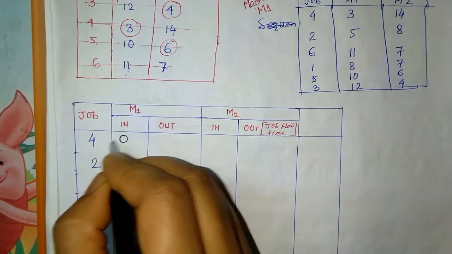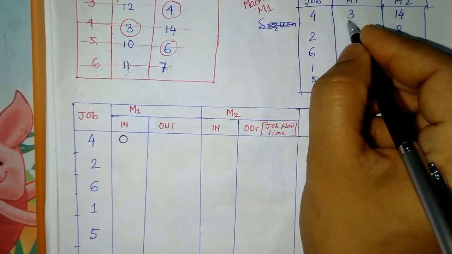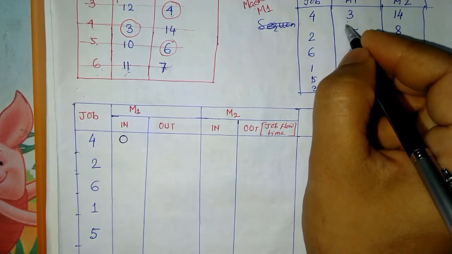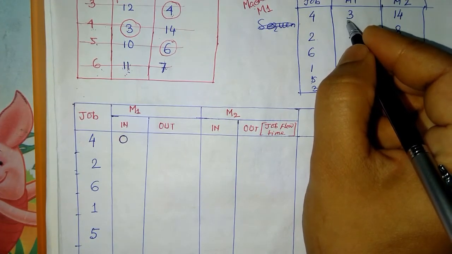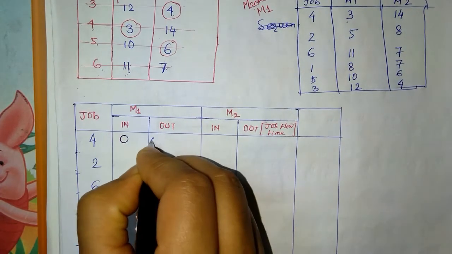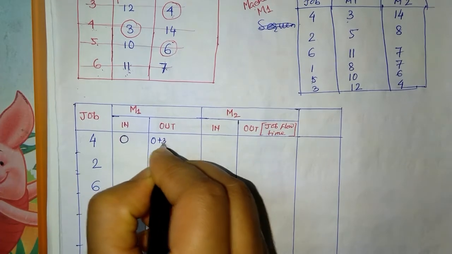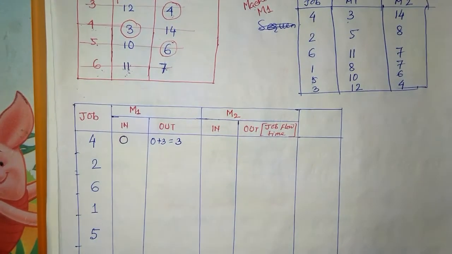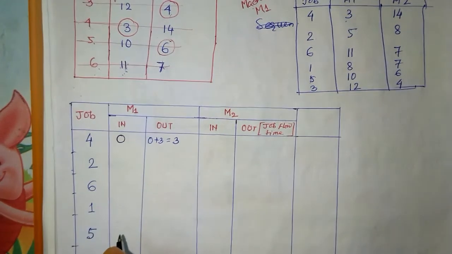The processing time in machine 1 is 3. So it will take 3 hours, or 3 days, whatever it may be. Suppose 3 hours. After 3 hours it will go out from machine 1. So you can write 0 plus 3 is equal to 3.